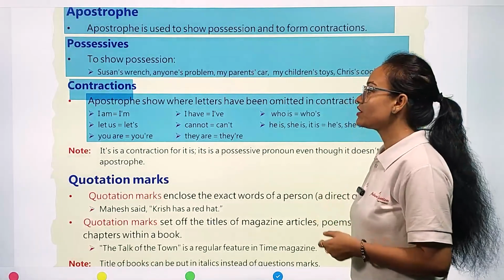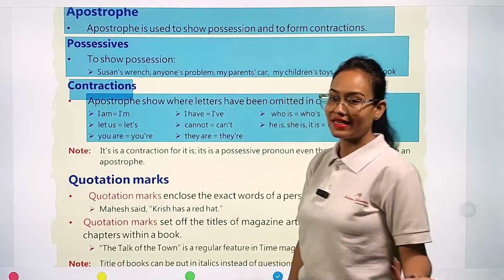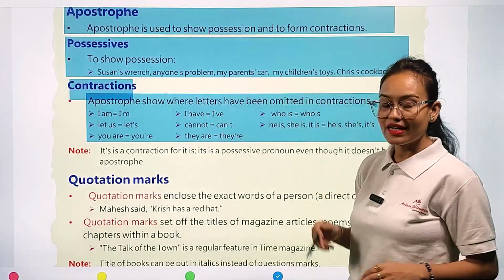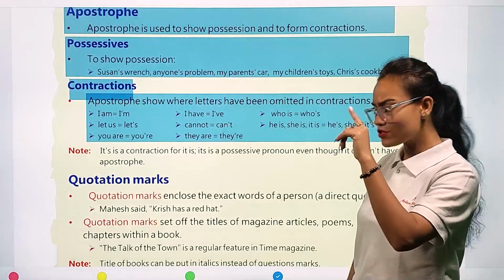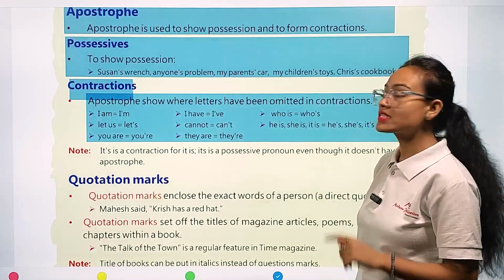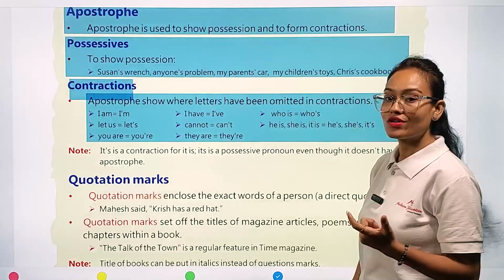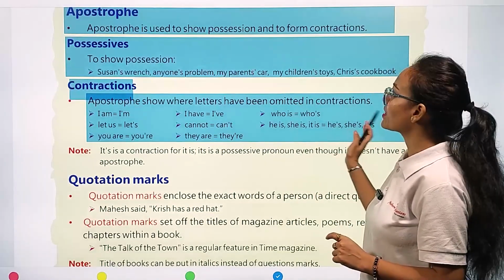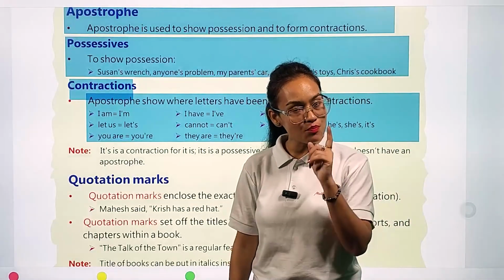Okay, so for example, you can see I am. We can write I am like this. Let us, let's. You are, you're. I have, I've. Cannot, can't. They are, they're. Then who is, who's. He is, she is, it is. Okay, so in this way we can write our contractions by using the help of the apostrophe punctuation mark.